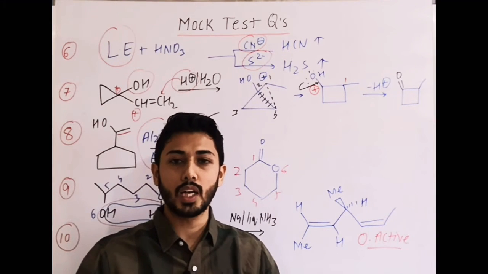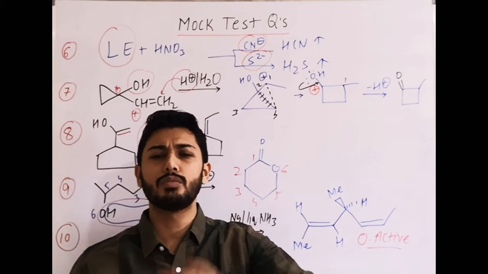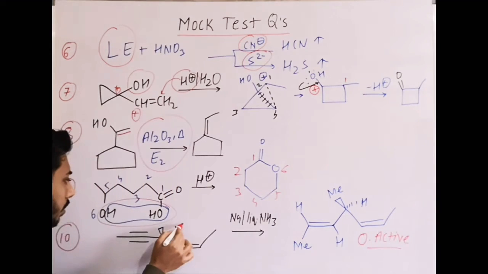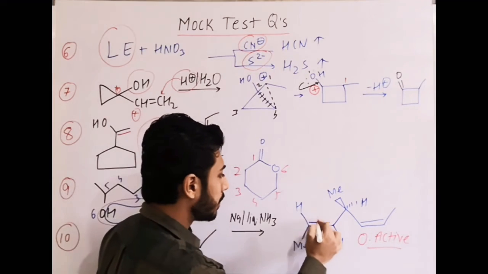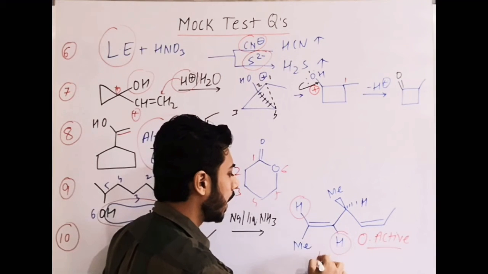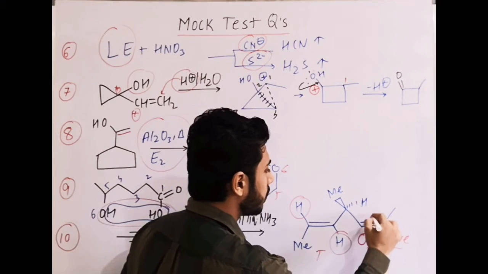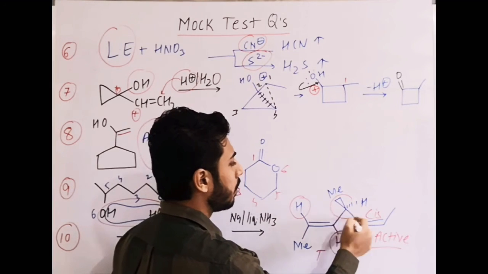Now among these options: is an optically active product formed, an optically inactive product formed, a racemic mixture formed, or a diastereomer formed? It is quite simple that this carbon which is chiral remains unaffected, right? It is still chiral. The reaction is taking place at which carbon? The alkyne carbon. This is which form? H and H on the opposite side, it is the trans form, and here H and H on the same side, it is the cis form. Cis form, trans form, this carbon is still chiral.